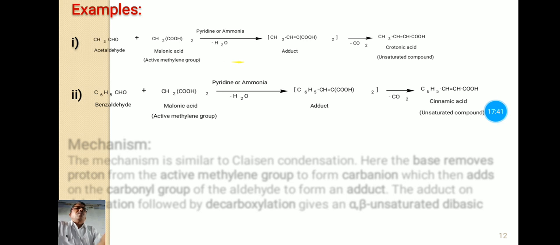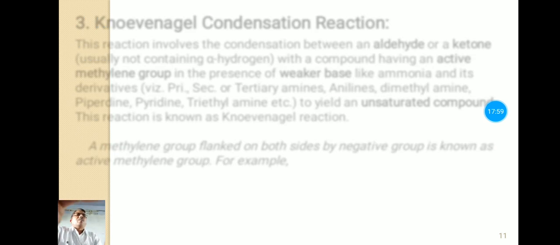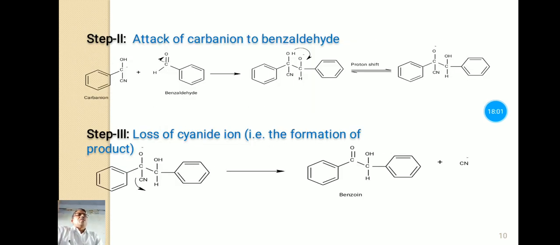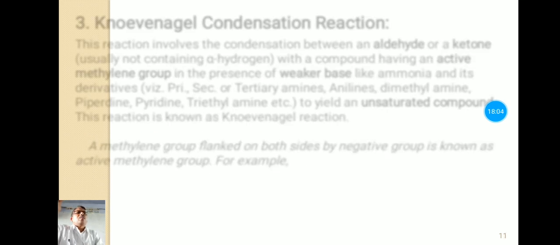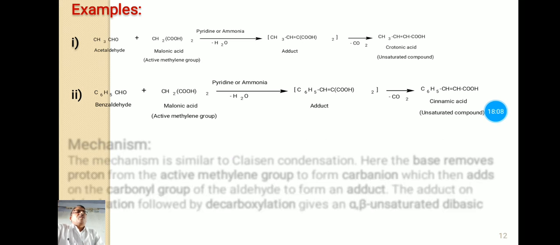Then there is loss of a water molecule and it forms the intermediate product known as adduct, and this adduct undergoes decarboxylation, meaning it loses a carbon dioxide molecule, and forms crotonic acid, which is an unsaturated compound.